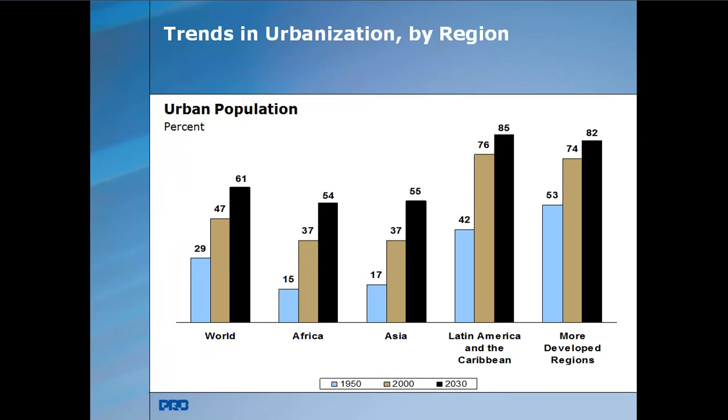Whereas in Asian countries, still the urban population is growing. Previously it was 17%, and by 2000 it was 37%, and now it is 65%. Whereas in Latin America and Caribbean areas, it is 42% by 1950 and 76% in 2000, and by 2030 it is 85%.